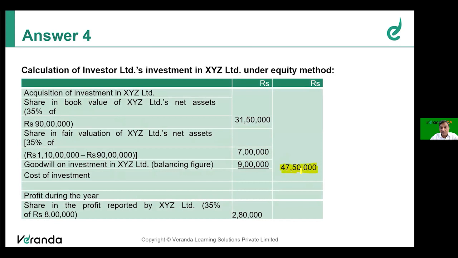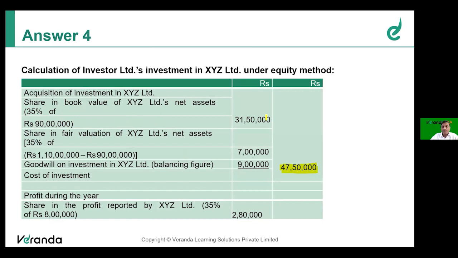That is the consideration paid. That should be compared with what? 35% of the net assets of the investee or associate as on the date of acquisition. So 35% of book value, 90 lakhs, is 31,50,000.